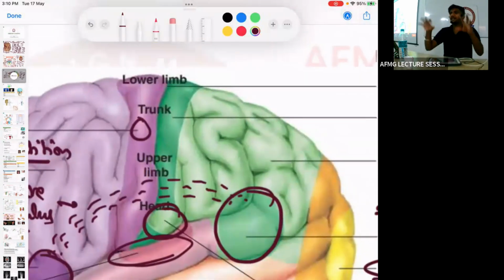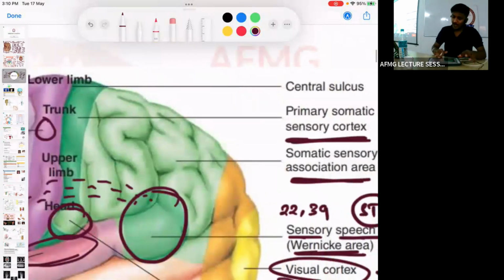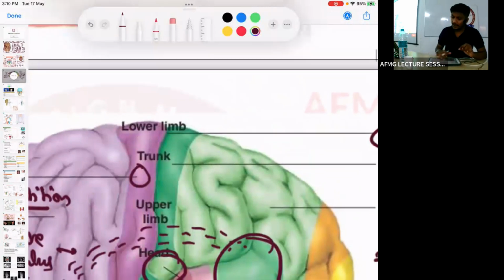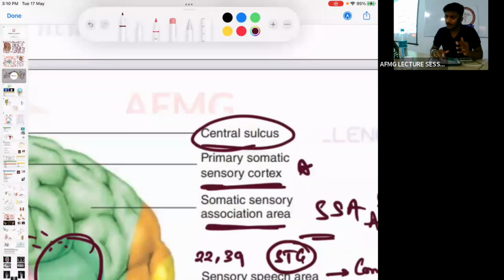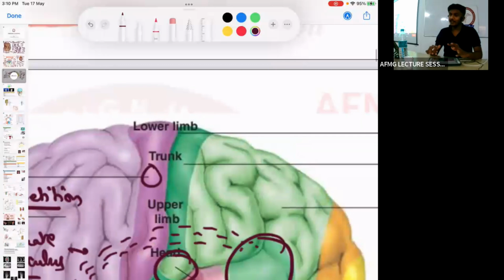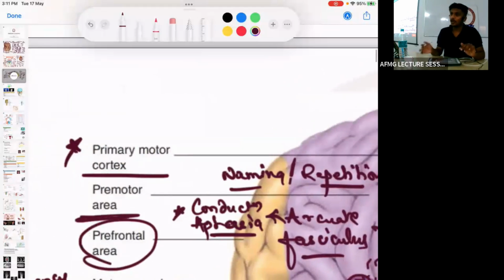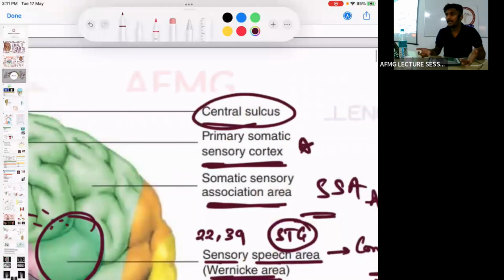Remember, the brain or the cerebral hemisphere is divided into the anterior part and the posterior part by this sulcus, or depression, which is called the central sulcus. This was marked once, long ago. What is this? This is the central sulcus. The central sulcus will divide the cerebral hemisphere into the anterior lobe and the posterior lobe. So anteriorly we have which cortex? Motor cortex, and posteriorly the sensory cortex.